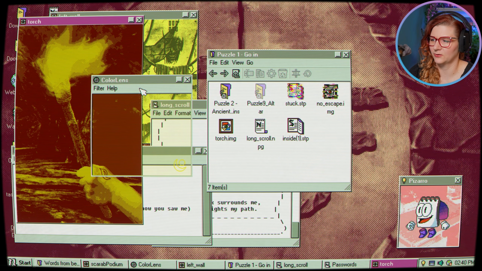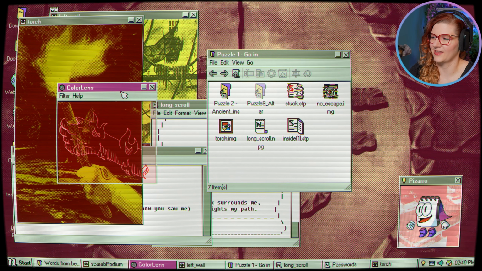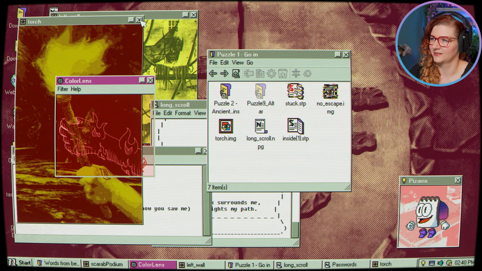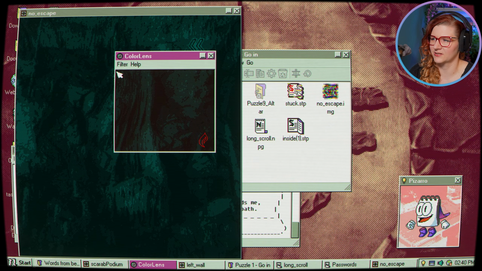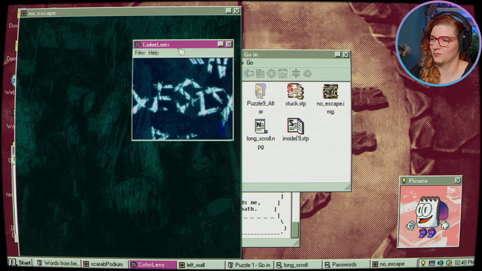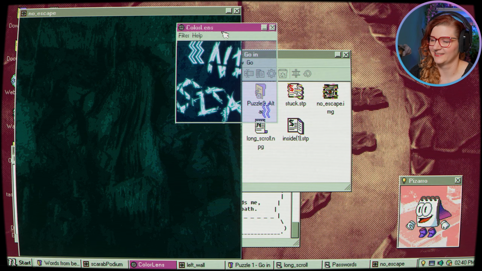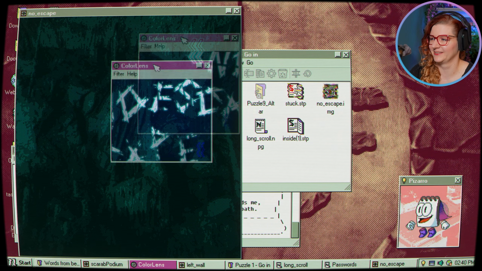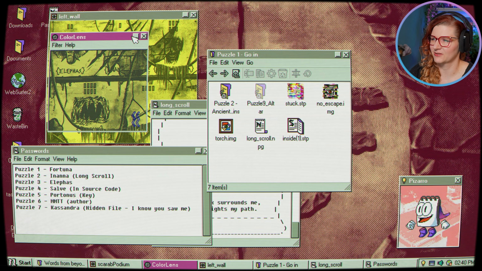The one with the torch, right, it has the fire symbol. Yes, it's like a hand on fire holding the torch alongside us. And then there is the one with the blue, yes, where it says no escape. No escape, no escape. Okay, well, it says what it says on the title. No escape. Okay, yes, definitely need to look out for the symbols and then find them secret messages.